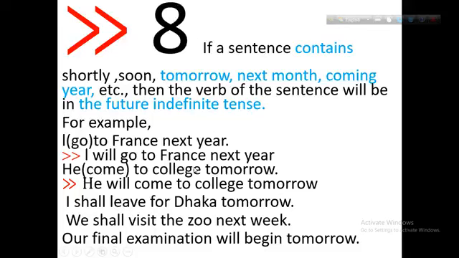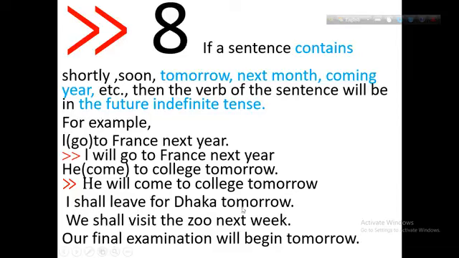Some indicators like soon, tomorrow, next month, coming year, etc. show future indefinite tense. I go to France next year. That means next year is the indicator of future. So, I will go to France next year. I come to college tomorrow. I will come to college tomorrow. He will come tomorrow.